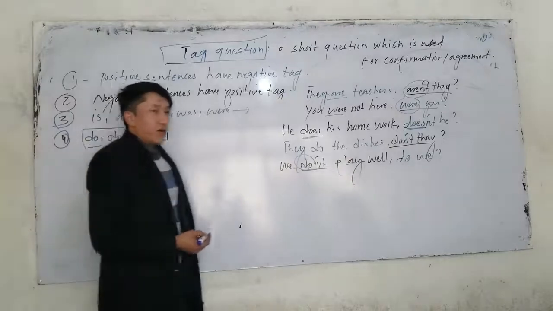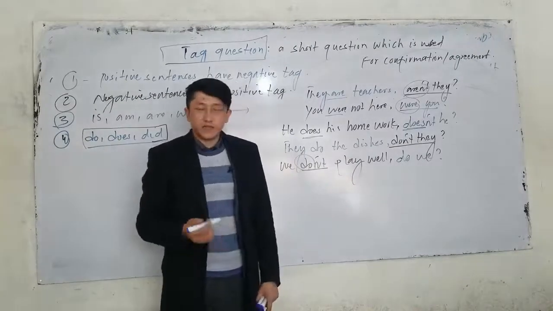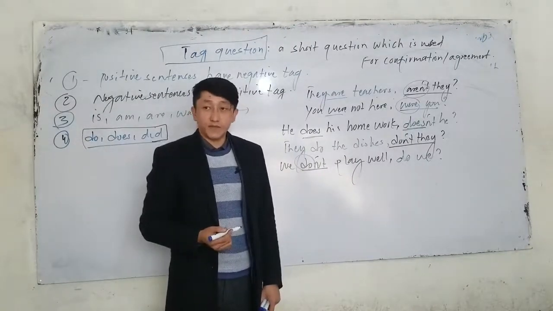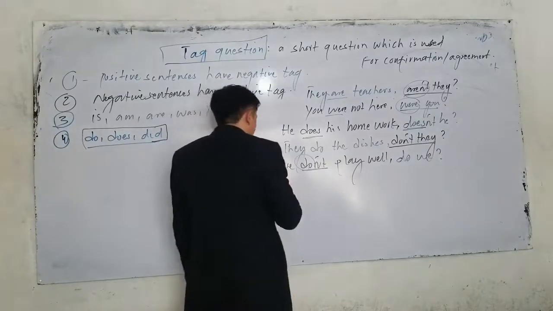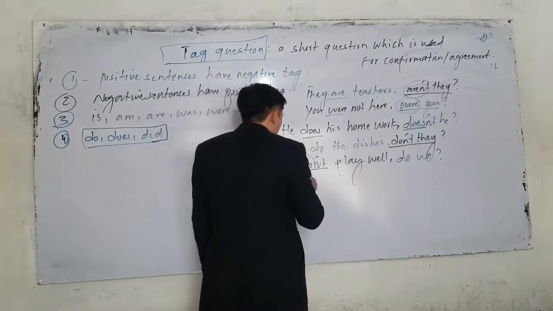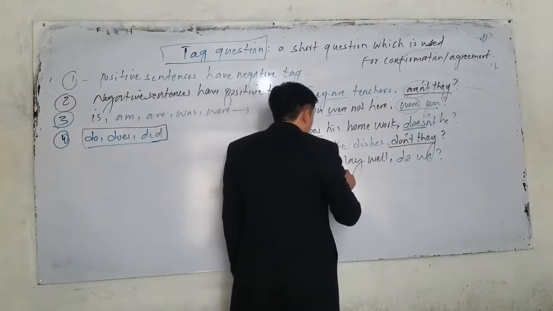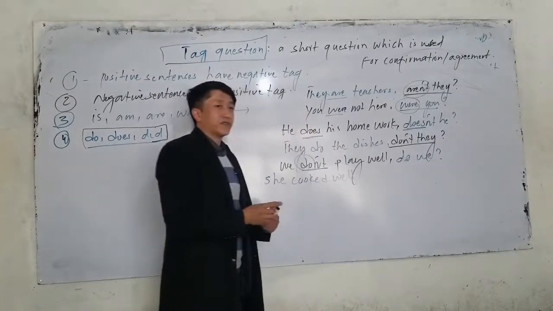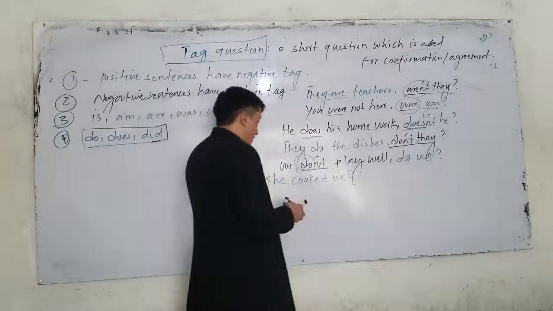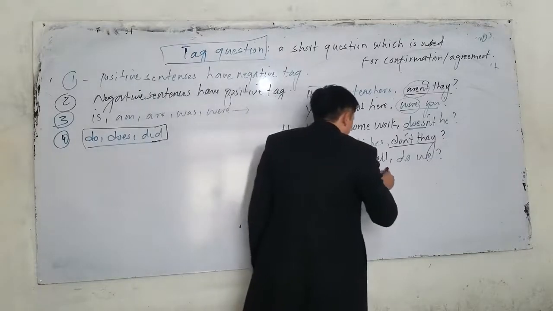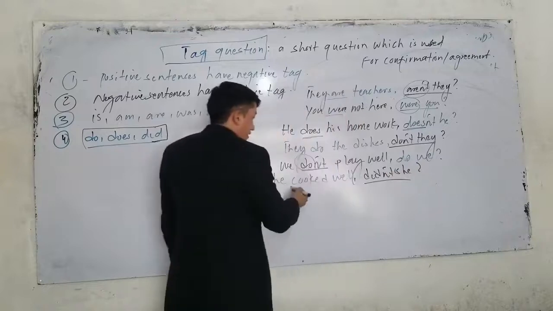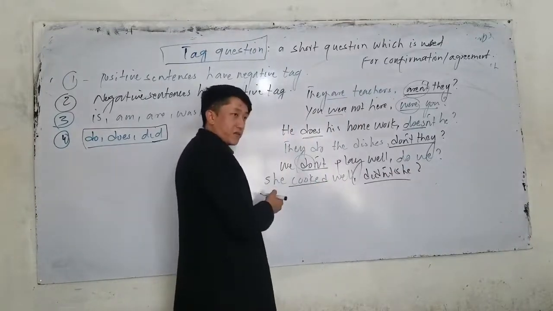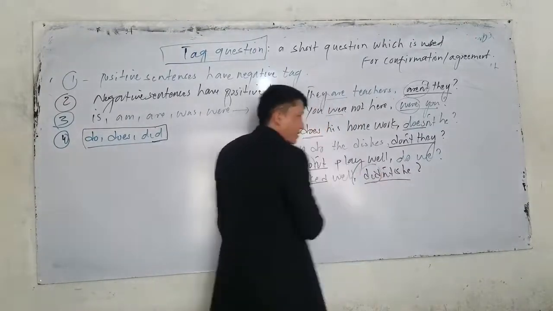Now, if they are used as auxiliary verbs, we use them. But they are also used for the verbs, especially simple present, simple past, and future, when there is not any auxiliary verb. For example, she cooked well. What is the tag question for this sentence? If I said she cooked well, what should I say? Didn't she? Here, if we use simple past, there is no auxiliary verb. What should I use? Did.